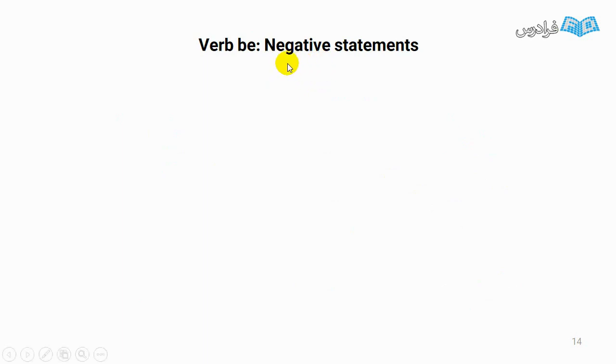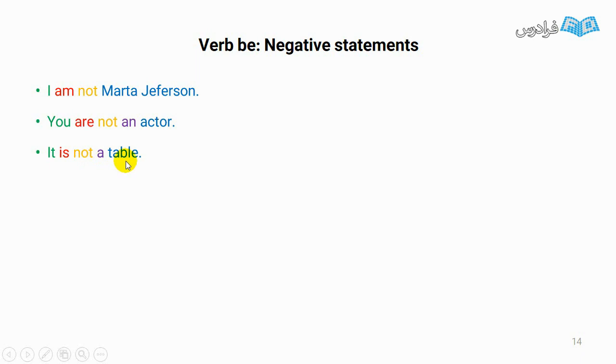Now we want to talk about negative form of the verb be. I am not Martha Jefferson because I'm Zahra Delaware. You are not an actor. It is not a table.